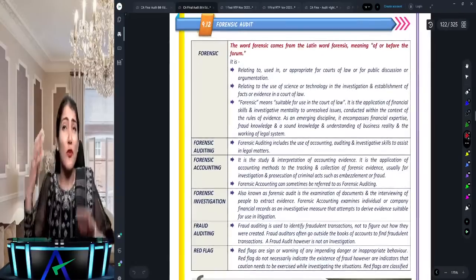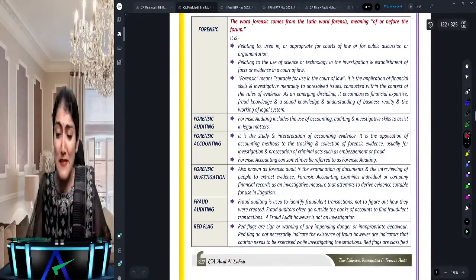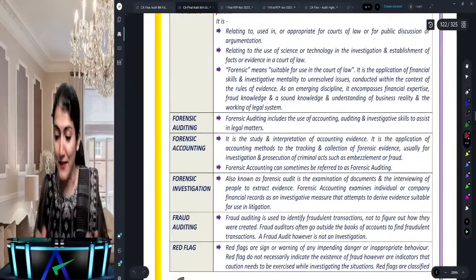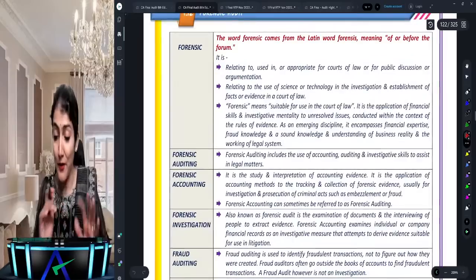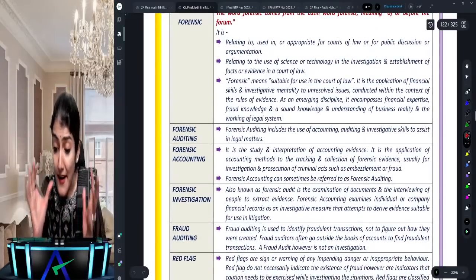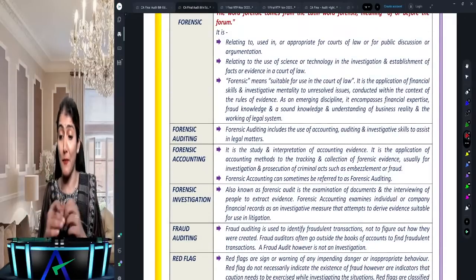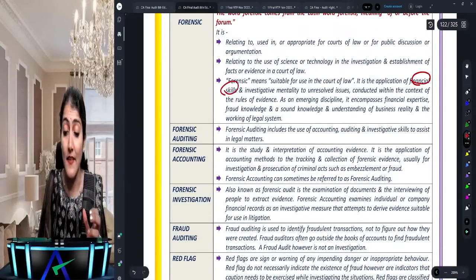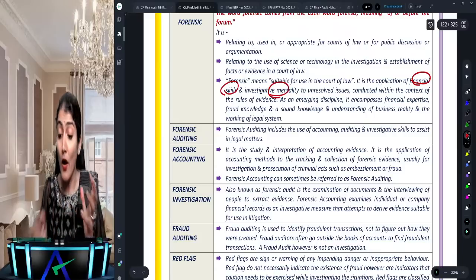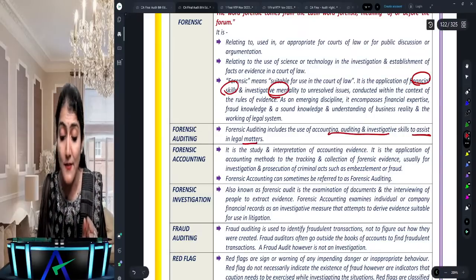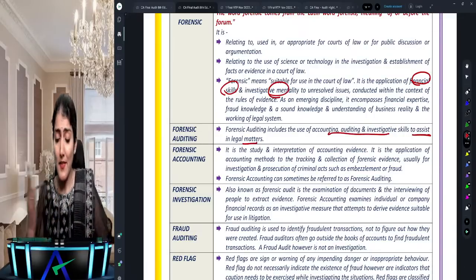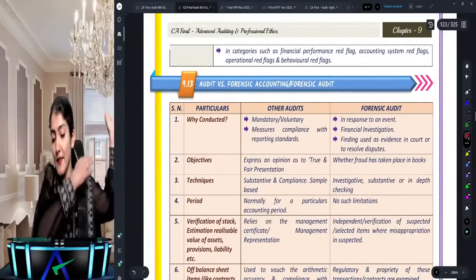It says making use of your financial skills and investigative mentality. How beautifully they write. It is the use of the financial skills and the investigative mentality, right? Auditing, accounting, and investigative skills to assist in legal matters. Then you have to distinguish between other audits and forensic audit.